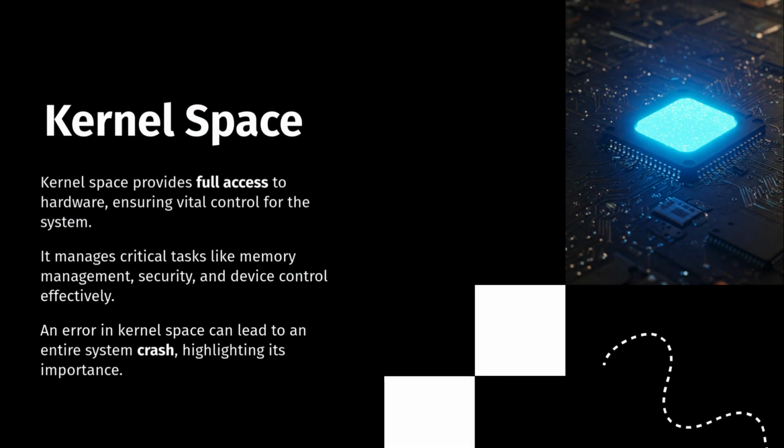Meet the kernel space, the brain of your operating system. It has full, unrestricted access to your CPU, memory, and hardware. Think of it as the ultimate VIP with a backstage pass to everything. But beware. One wrong move here, and poof, your whole system crashes. This is why it's locked down tighter than a bank vault.